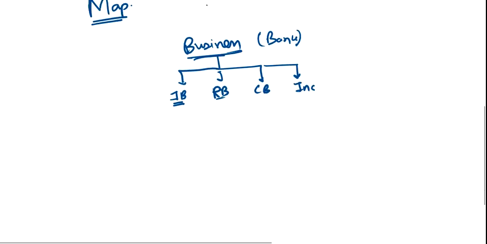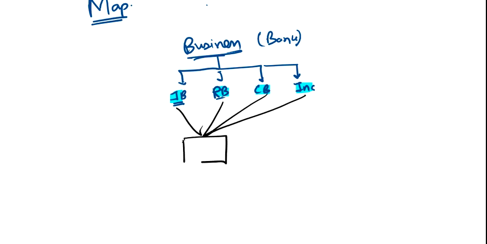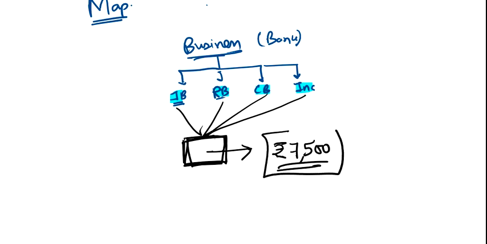In each business line, they have their particular risk and return. So we can map the risk of the whole organization in a single system, and this system will tell me that the VaR of the business is, say, rupees 7500. Clear? From this I am able to understand the risk for the business as a whole, rather than taking individual business lines.